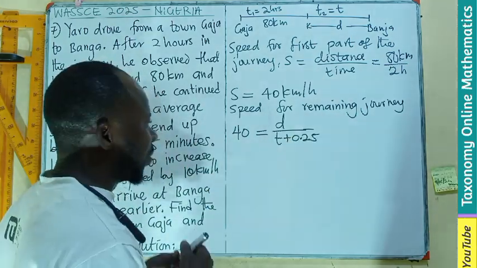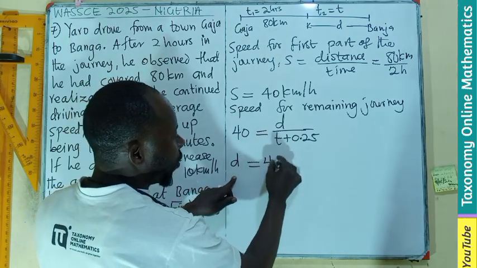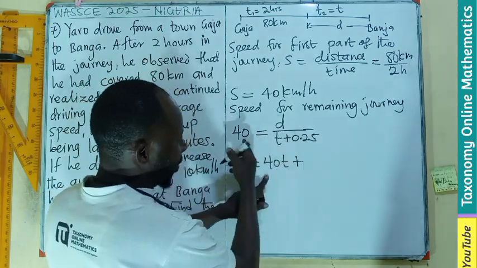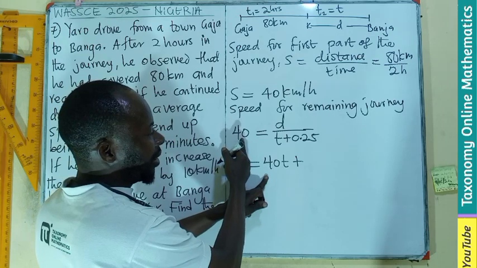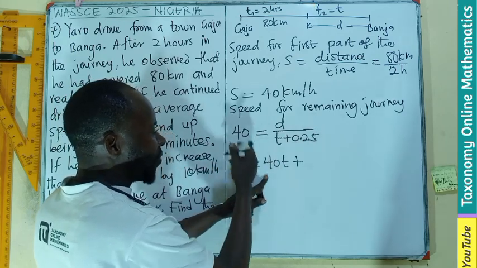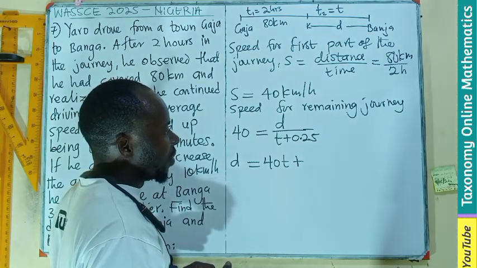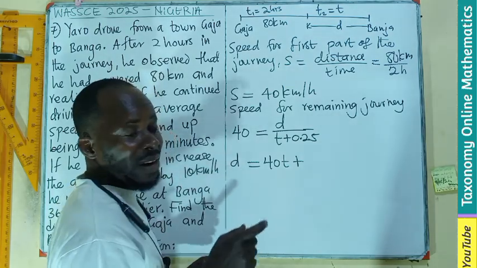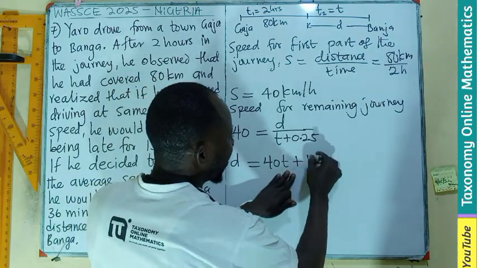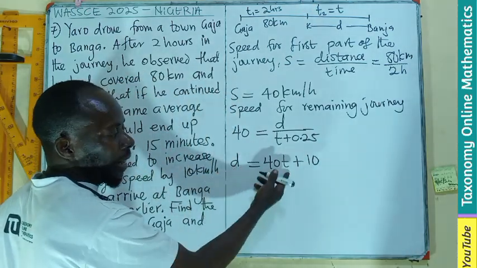So this is what we are going to have for the speed if you continue with this speed. Then let's cross multiply and see that our D will now be equal to 40 times t plus 10, since 2.5 times 4 is 10. So this is D in terms of t.